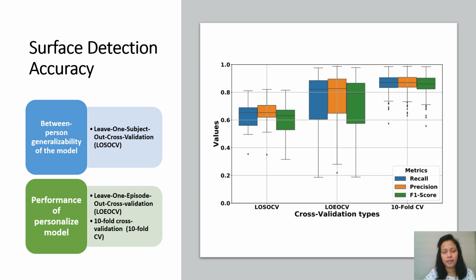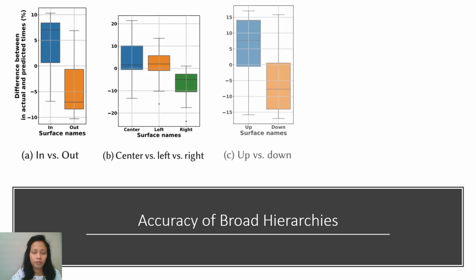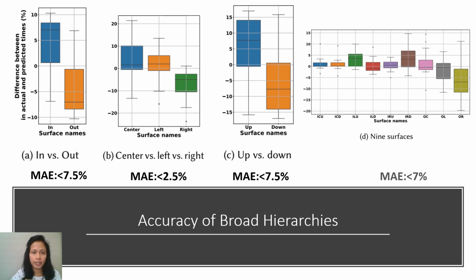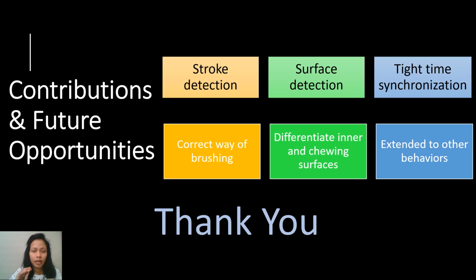Up to now, I have presented the accuracy of 9 surface detection. But for oral health purposes, both user and dentist might be interested to know the total brushing duration on each surface. Recall the initial question of what we wanted to know from each brushing episode. Even though we applied leave-one-subject-out cross-validation, mean absolute error is less than 7.5%, so the agreement is more than 92%.